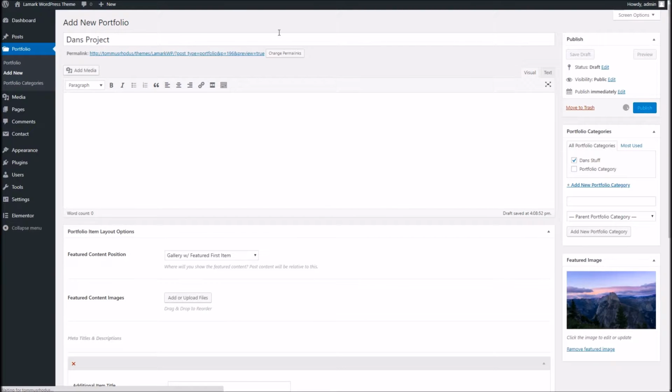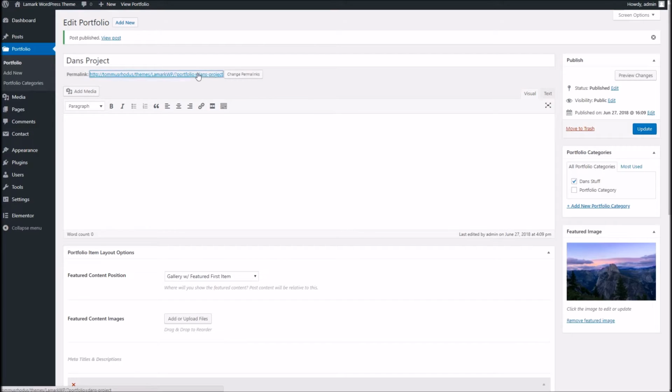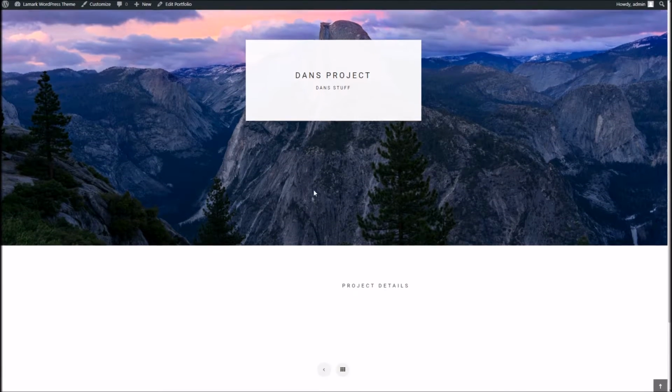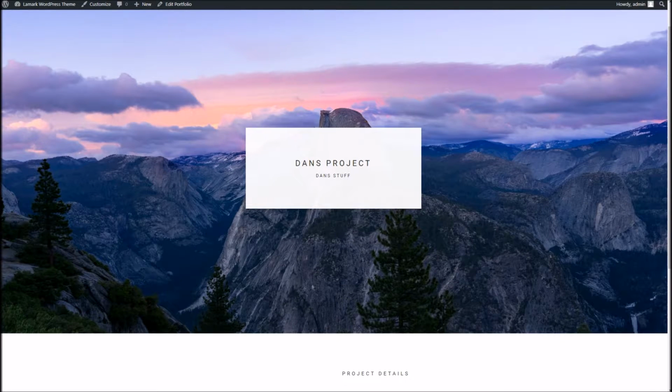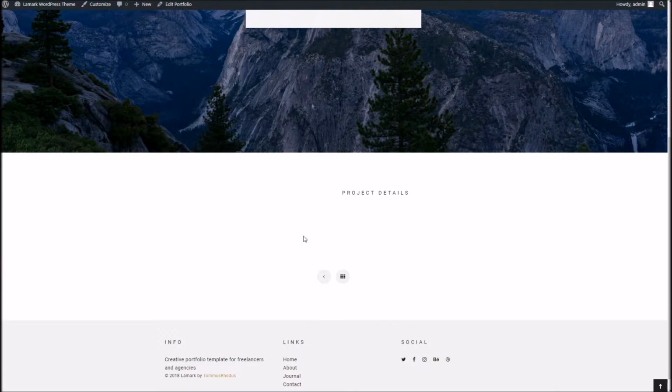So I'm going to go ahead and publish that and we'll take a look. Okay, so you can see very simply we've got the featured image at the top here, our project and category right there. Dead easy.